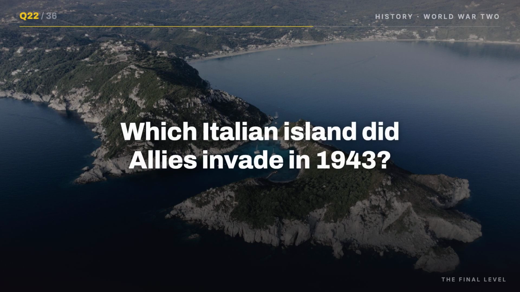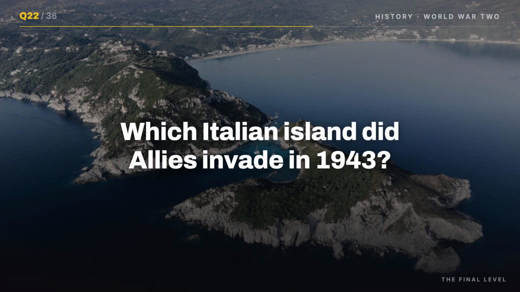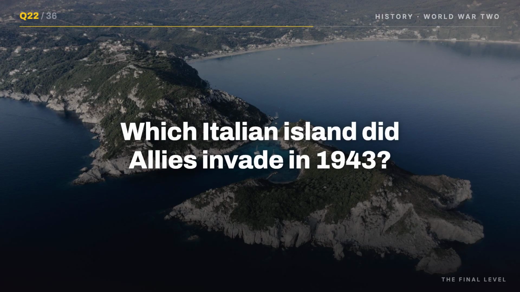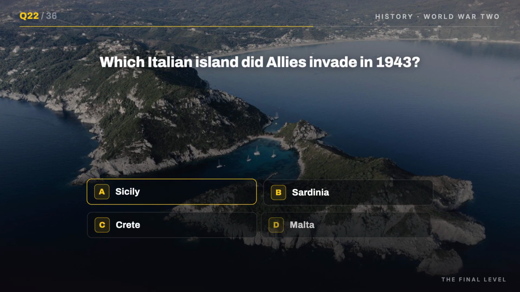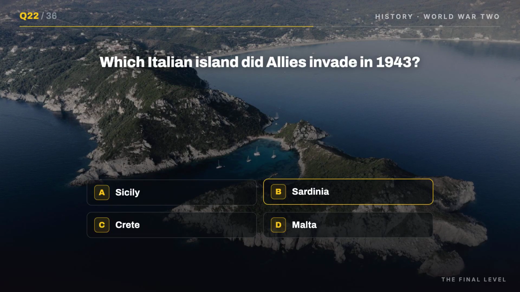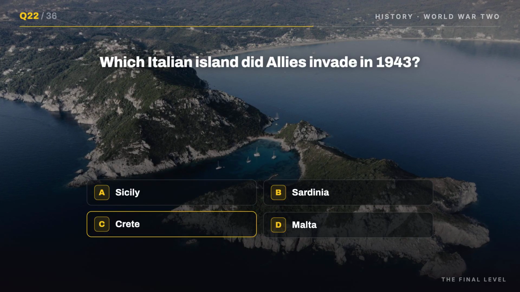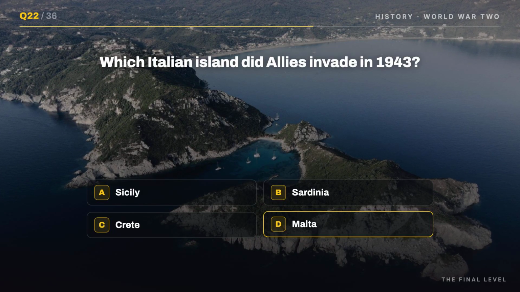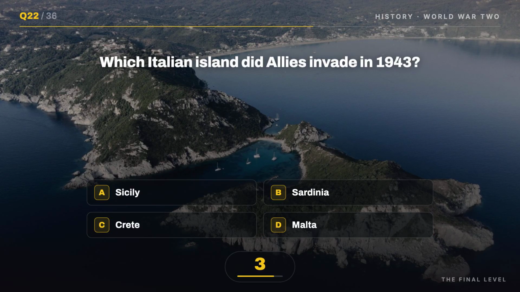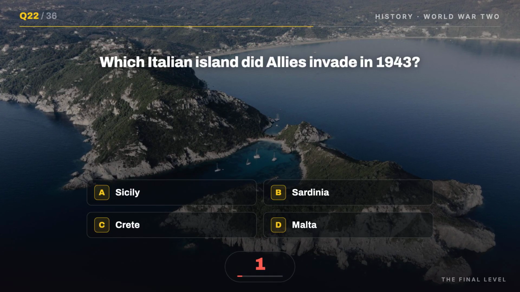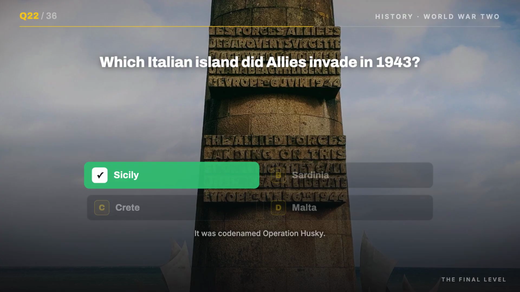Question 22. Which Italian island did Allies invade in 1943? Your options: A. Sicily, B. Sardinia, C. Crete, D. Malta. It's A. Sicily. It was codenamed Operation Husky.